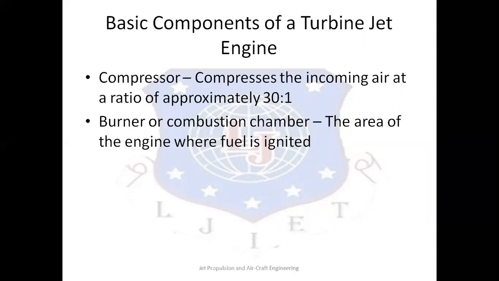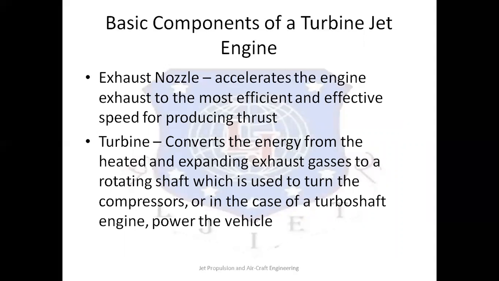Then the combustion chamber, where the fuel is ignited with the presence of air, and then these combustible gases, or the flue gases, get expanded partially in the turbine, which is used to run the compressor and the other auxiliary devices, while the remaining flows toward the exhaust nozzles, which accelerate the gases to a higher jet velocity getting out from the engine, and due to the reactive forces the thrust is produced, which pushes the engine into forward motion.